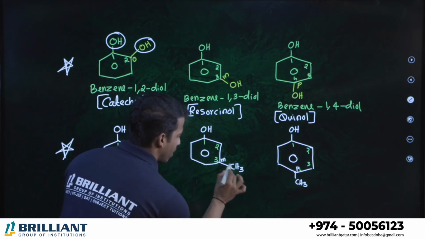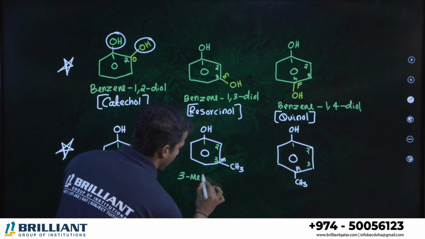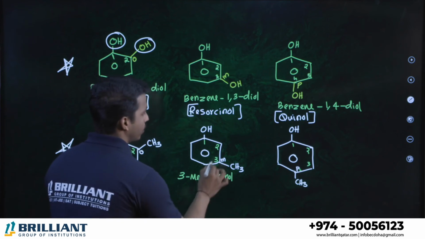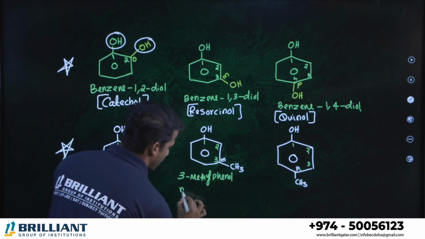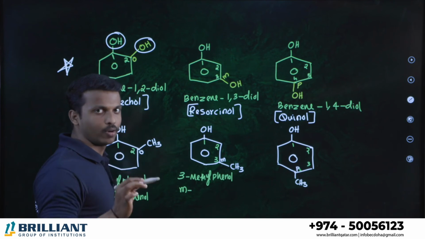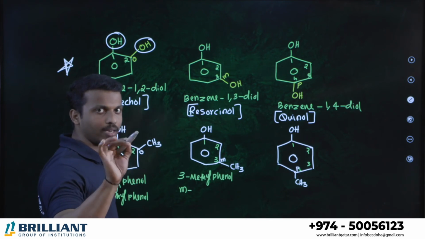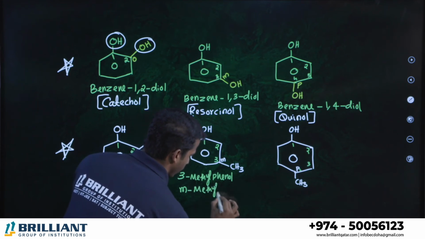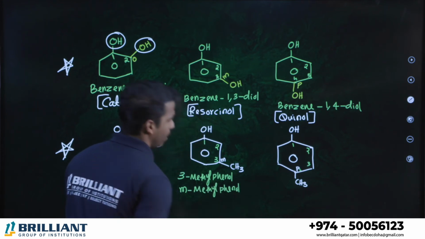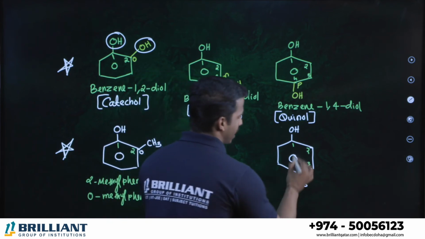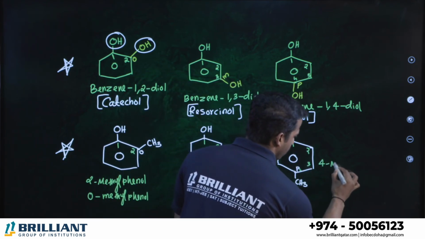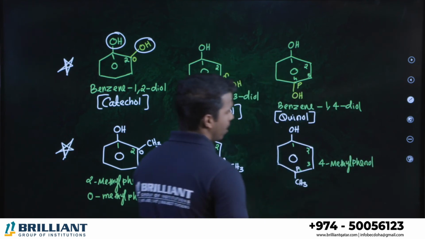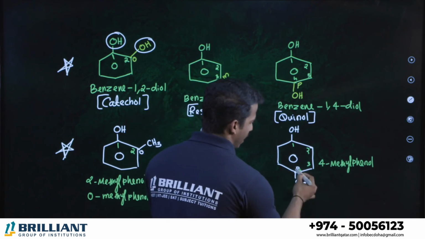Can you tell me what is the name of this compound? Here you can say third position methyl. Therefore, we can say 3-methyl phenol. Or which position is the third position called? It's meta. So no need to write the full word, just m. Ortho means o, m is meta, and p represents para. So m-methyl phenol. What about this compound? You can easily understand. This is 1, 2, 3, 4. So 4-methyl phenol, right? 4-methyl phenol. Or what is the another common name?